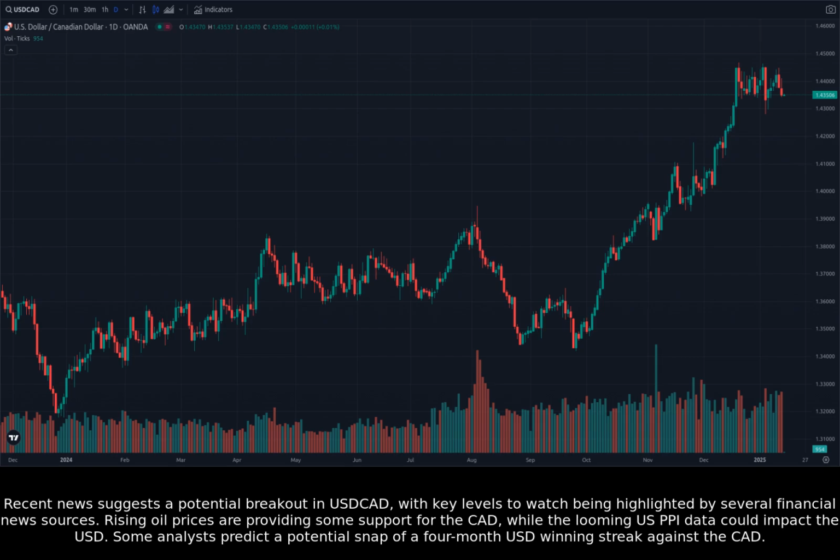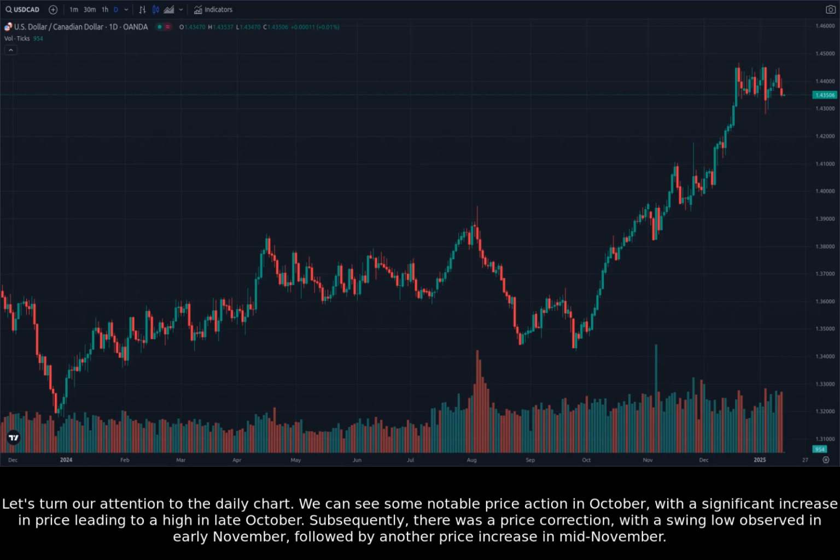Rising oil prices are providing some support for the CAD, while the looming US PPI data could impact the USD. Some analysts predict a potential snap of a 4-month USD winning streak against the CAD. Let's turn our attention to the daily chart.